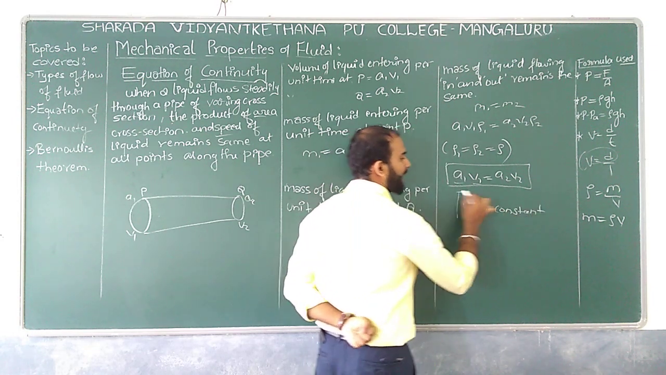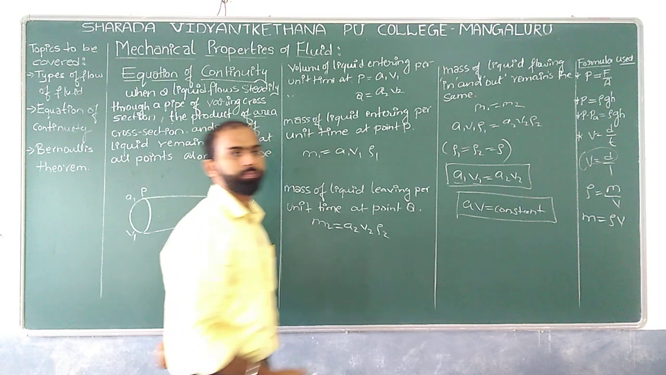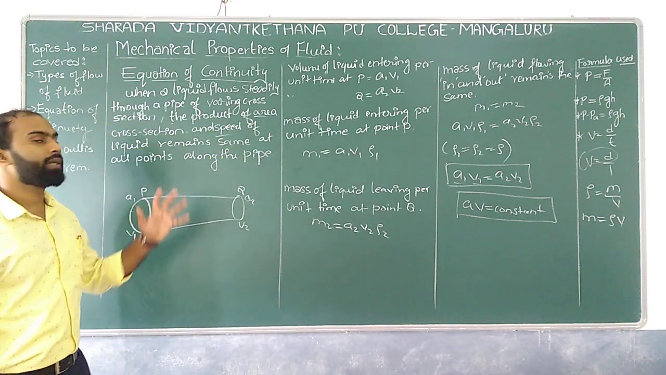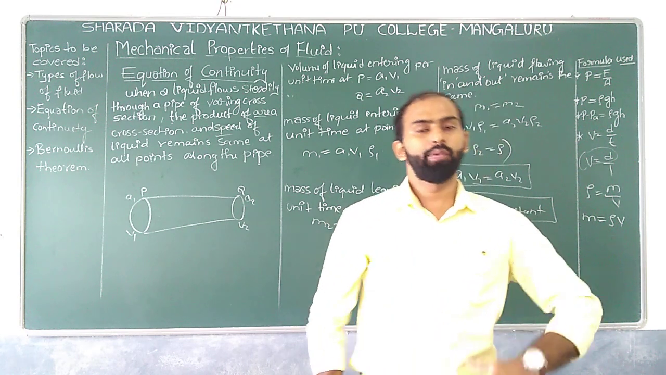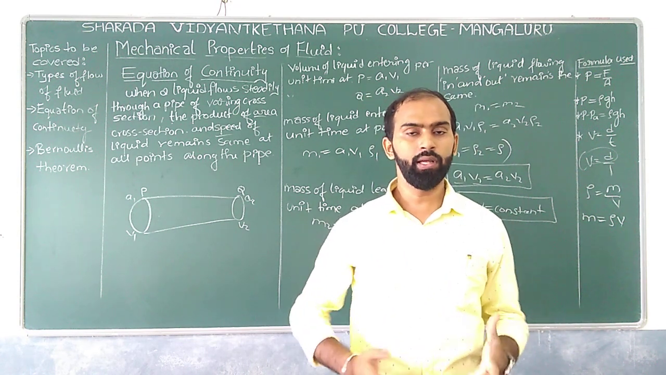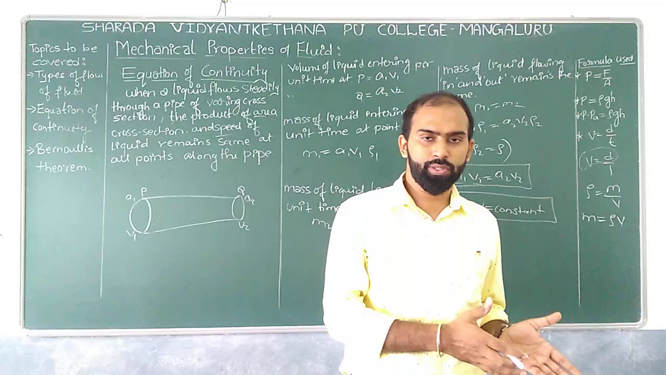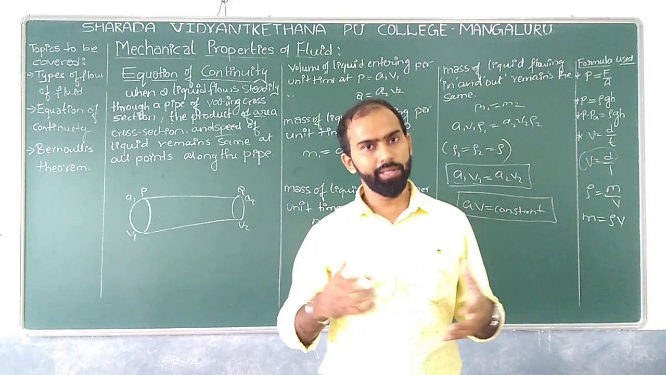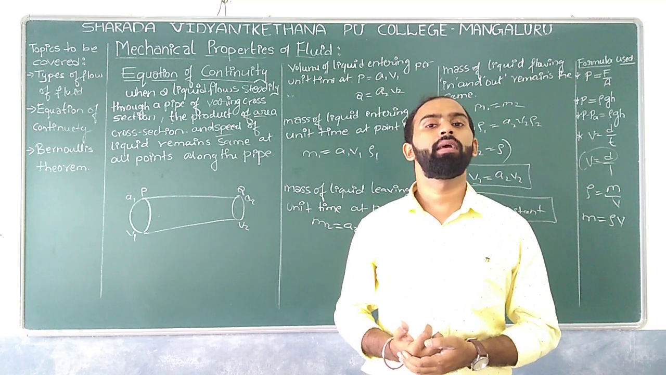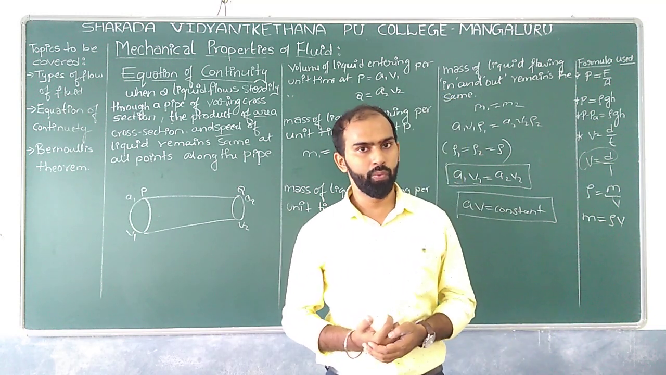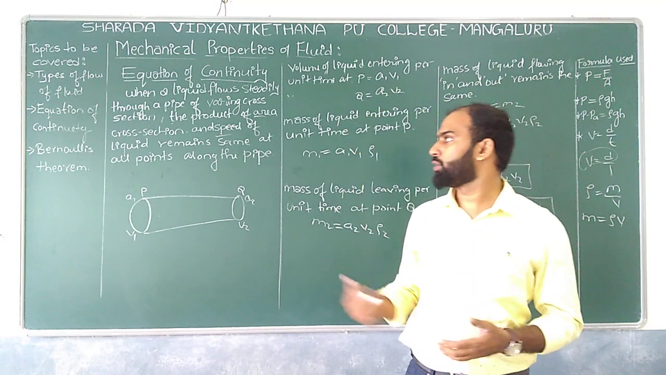So this is how exactly we are supposed to prove this. This is what your equation of continuity says. The product of area, whatever may be the area of cross section, into velocity is always constant, right? So this is how exactly we can find under the concept of equation of continuity. We'll move on to the next one, the Bernoulli's theorem.